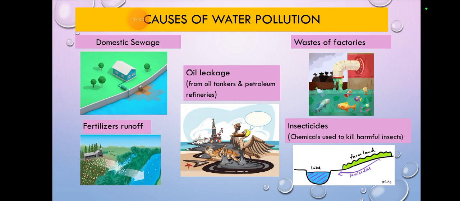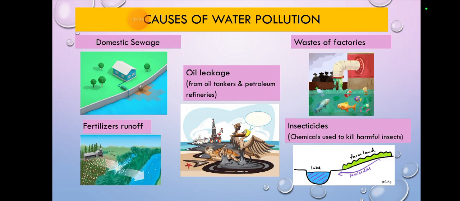Then oil leakage, from oil tanks and petroleum refineries. Wherever oil leaks, it goes in the water, as it's also a liquid. When it mixes with the water, it makes the water harmful or contaminated. So the fresh water, which is only 1%, also gets affected. So oil leakage is also a cause of water pollution.